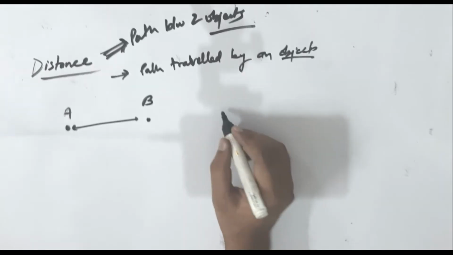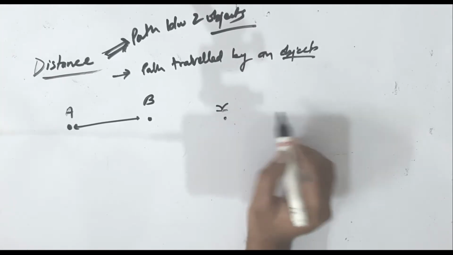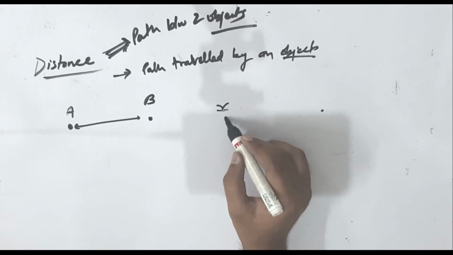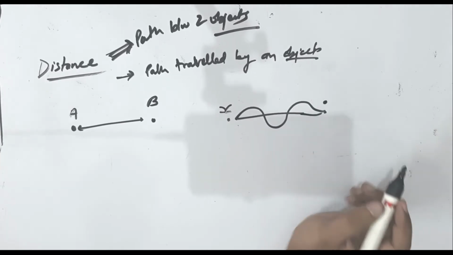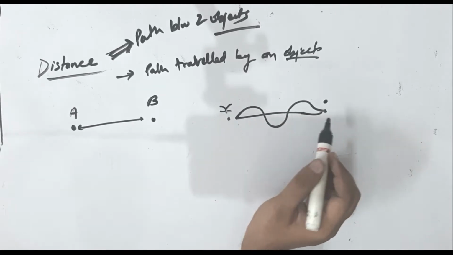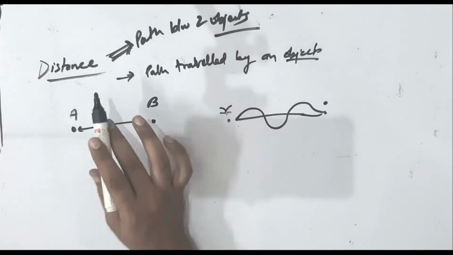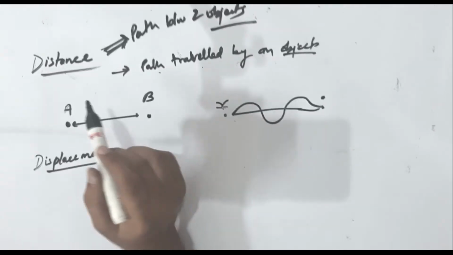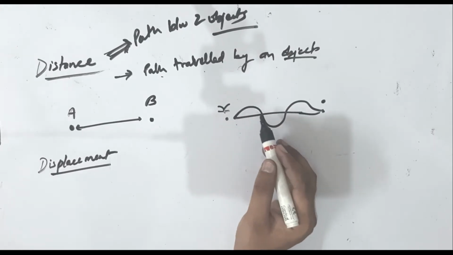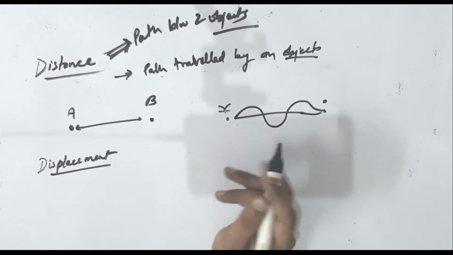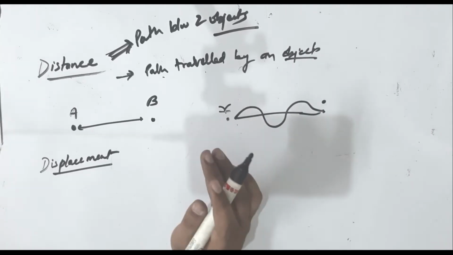Suppose a bird is there, and this bird is going from here to here. It is not fixed that it will go directly, it can go like this, or by any path, whatever it wants. So this path is known as distance. The path traveled by the object is known as distance. What is distance? Distance is the path traveled by the object. So either you go directly, or you go curved, or you go any other way, but whatever you have covered, that is known as distance.